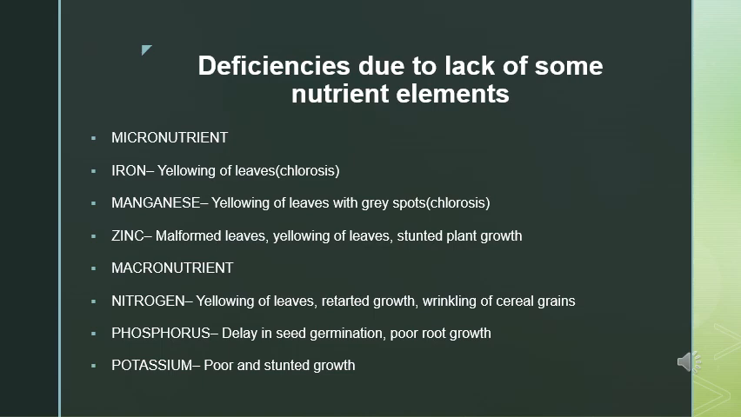Deficiency of nitrogen can lead to yellowing of leaves, retarded growth, wrinkling of cereal grains, etc. Deficiency of phosphorus can lead to delay in seed germination, poor root growth, purple and red spots on leaves, whereas the deficiency of potassium can lead to poor and stunted growth of the plant.